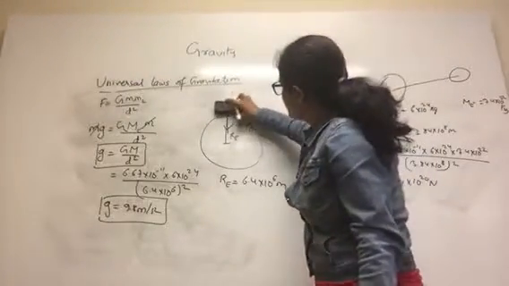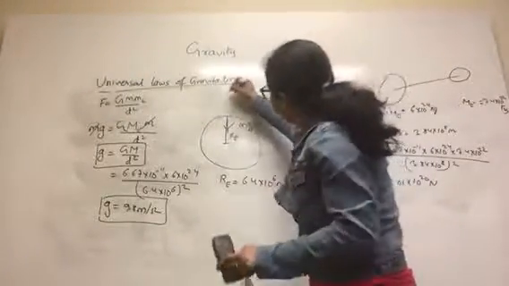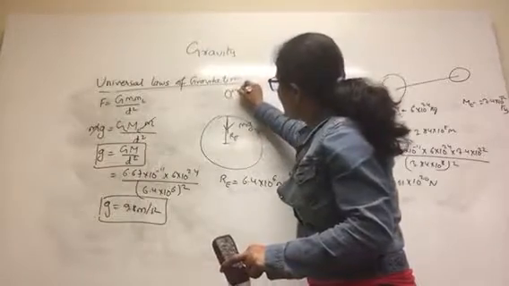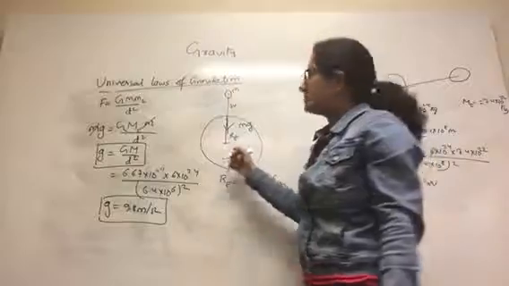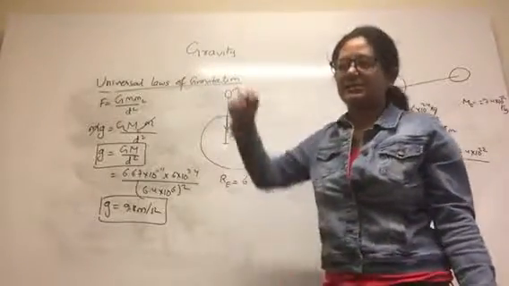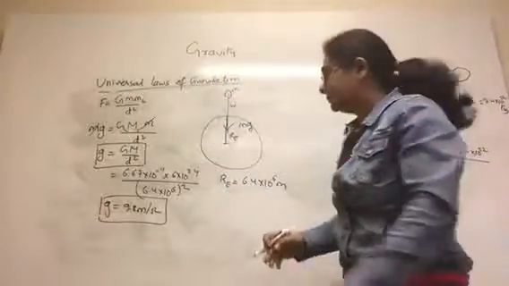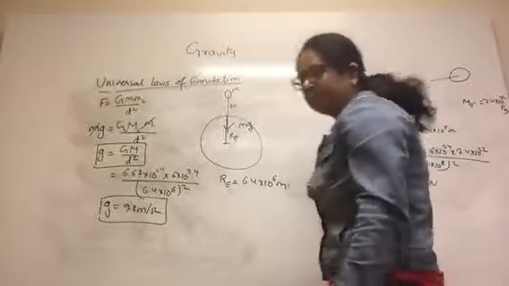Now let's see what would be the acceleration due to gravity at a height h from the Earth's surface. So this is a body of mass m at a height h from the Earth's surface. I'm going to find out the acceleration due to gravity of that mass depending on the height.